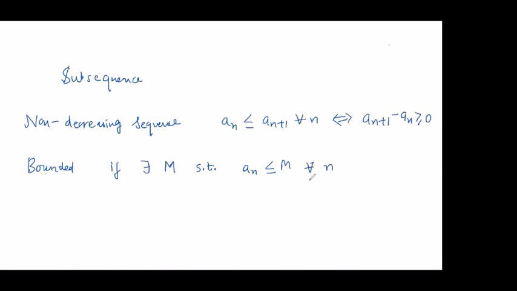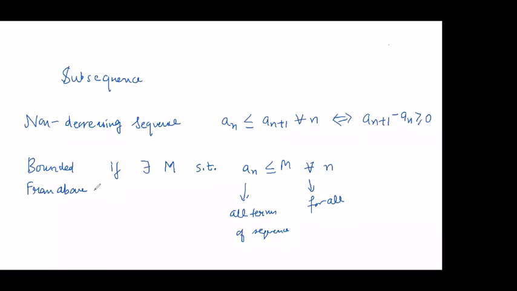So this notation is for all, right? I explained last time that if we are able to find a number so that all the terms of the sequence are less than or equal to that number, then we say that the sequence is bounded from above.